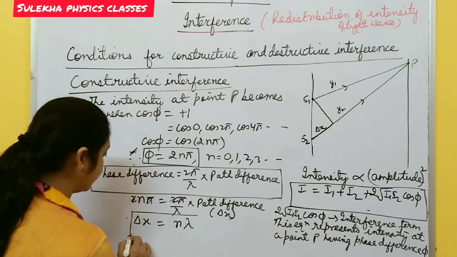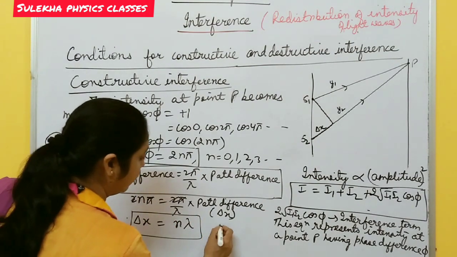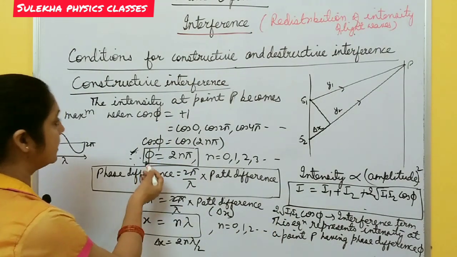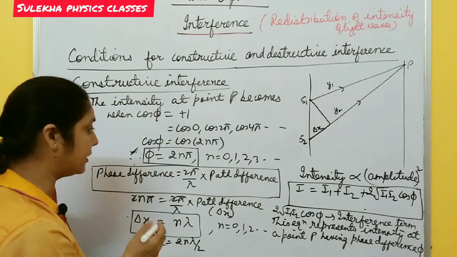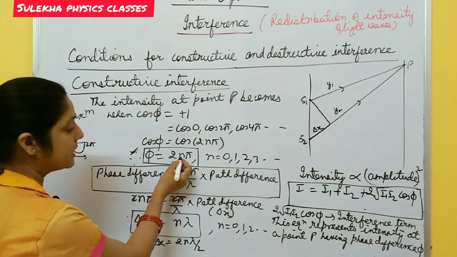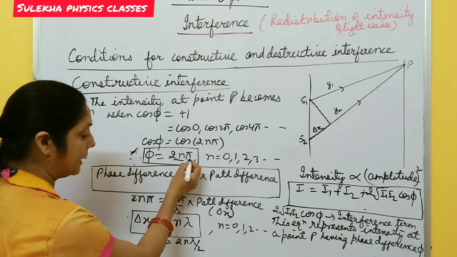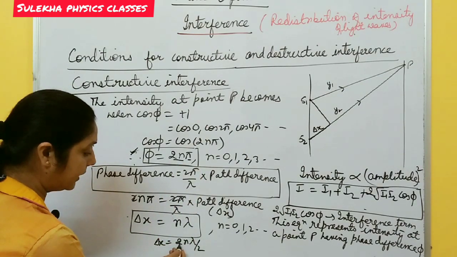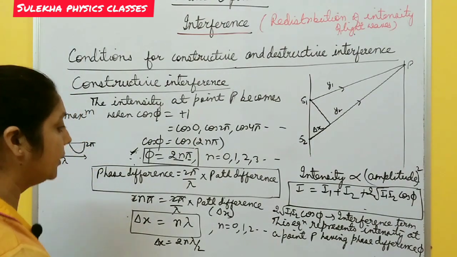So the path difference is n lambda, where n is 0, 1, 2 and so on. This is the condition for constructive interference: when the phase difference is 2n pi, an even multiple of pi, the path difference is an integral multiple of lambda, or you can write it as an even multiple of lambda by 2.